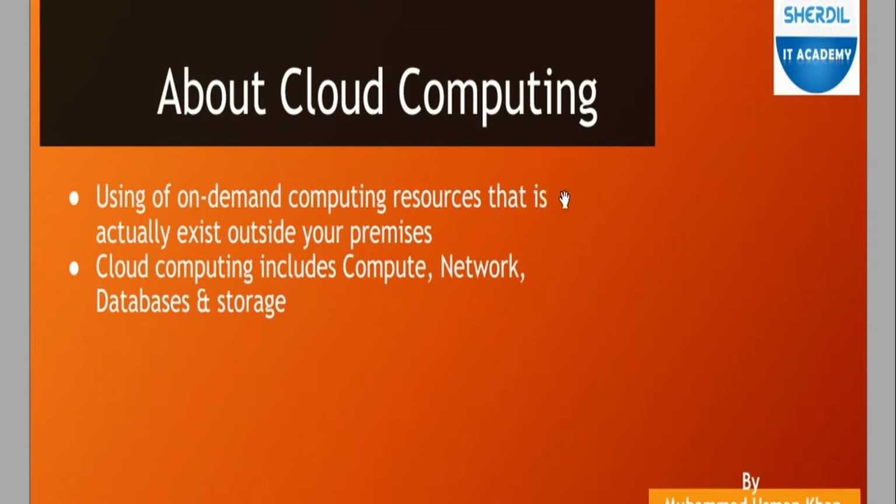We start with the use of on-demand computing resources that actually exist outside your premises. The machine is not a part of your infrastructure and exists anywhere in the world, outside your premises, and you use it on demand, like per hour.